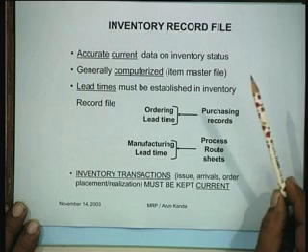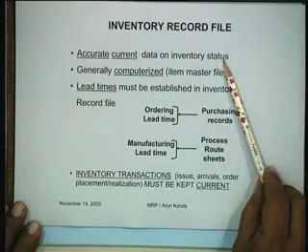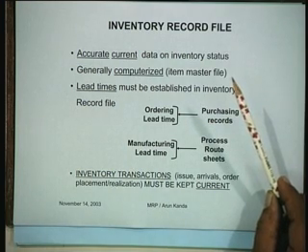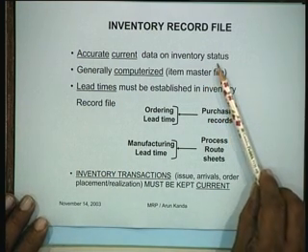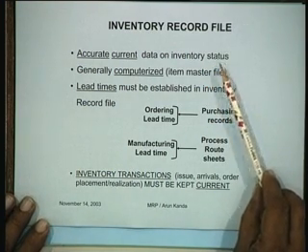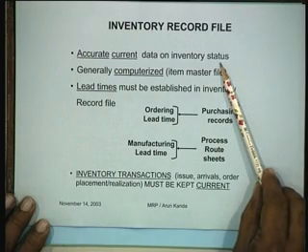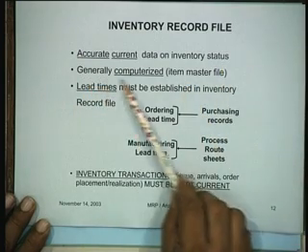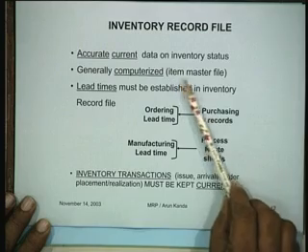If you want to find out how much money you have in the bank today, and your copy is not updated for the last 6 months, you will not be able to find this out. So what you need is accurate current data on inventory status. Each inventory transaction is reflected, and then you can find out the quantum of inventory of different products you have. This is generally computerized in the form of an item master file.